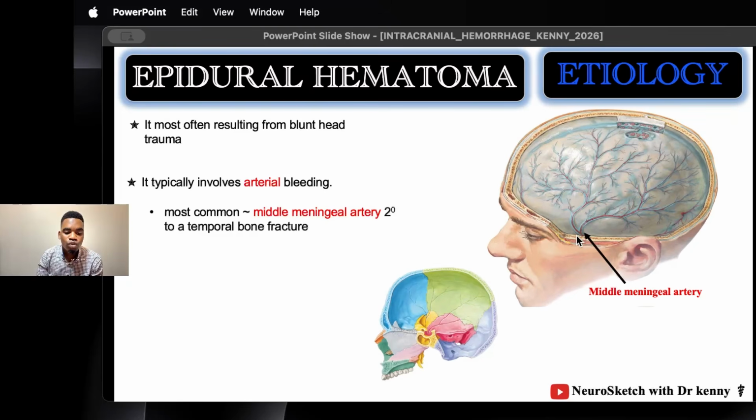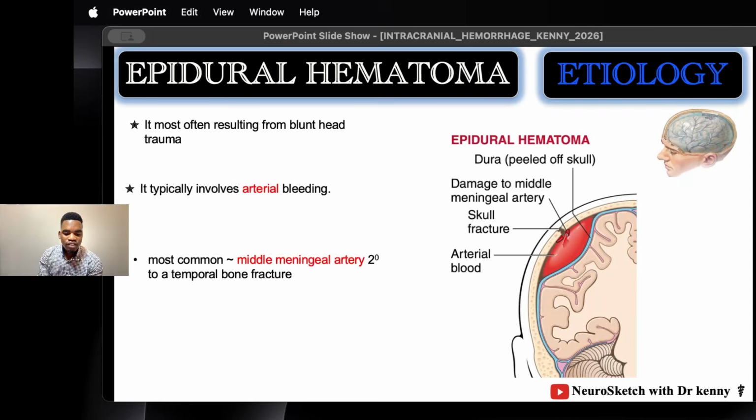called the epidural space. But we have said the injury is around the parieto-temporal region, but the most common fracture involved is the temporal bone. The temporal bone fracture is the most common fracture that is associated with injury to the middle meningeal artery, and so epidural hematoma.